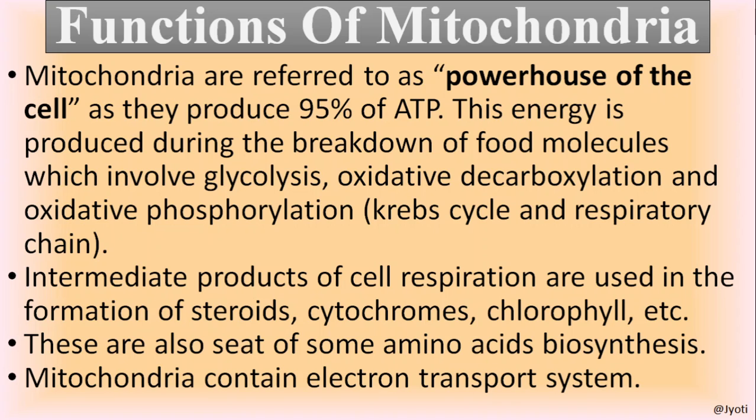The ATP are produced during the breakdown of food molecules, that is, during glycolysis, oxidative decarboxylation and oxidative phosphorylation. These processes we'll discuss in detail in plant physiology and animal physiology.